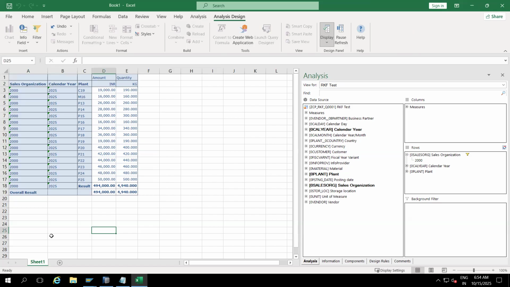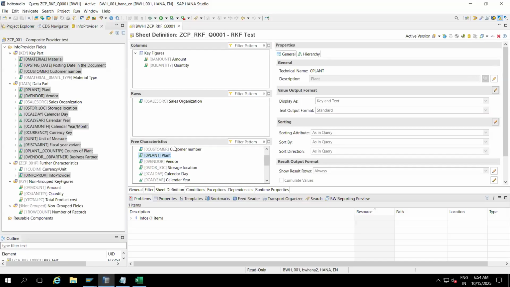Okay, so now we'll see the options one by one. What is the archive? How will we create the archive? That we will see. Now I will keep everything. Select all objects at one time, one by one, Ctrl-click each characteristic InfoObject.